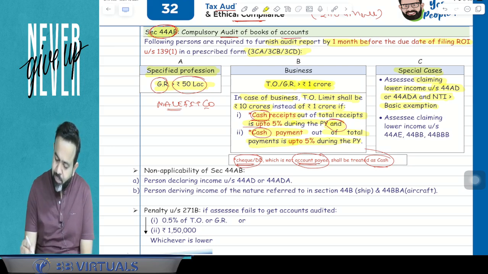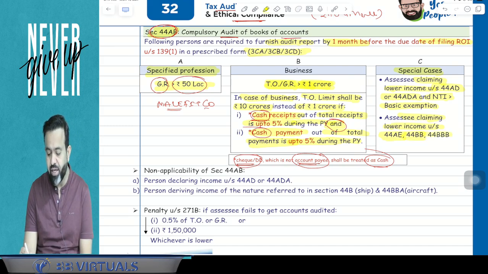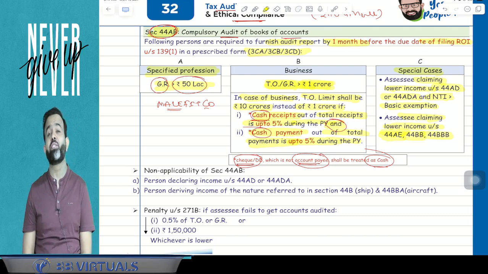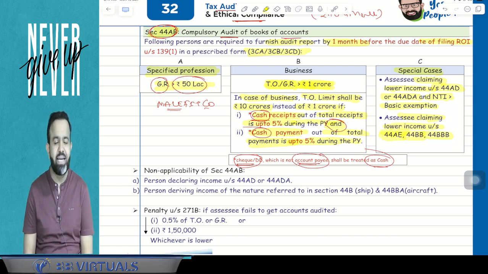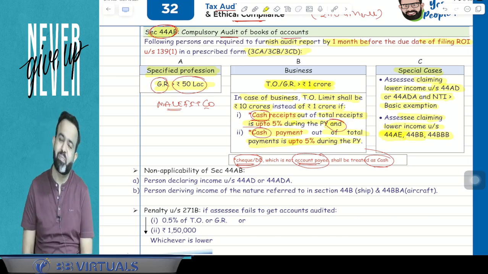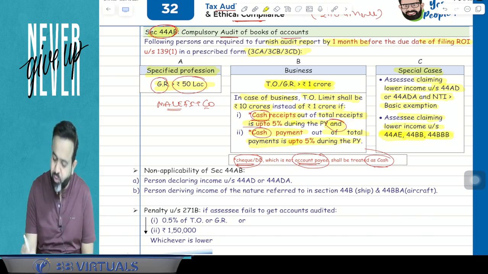Now one more point: if the assessee is claiming lower income under section 44AE, 44BB and 44BBB. Now 44AE, if you remember, is the transportation business, where the transporter does not have more than 10 trucks, heavy vehicle and light vehicle. Their presumptive income was there, like for heavy vehicle it is 1000 rupees per month per ton, and for other vehicles it is 7500 per vehicle per month or part of the month. That is 44AE. If the assessee is declaring lower than that income, or under 44BB and 44BBB.